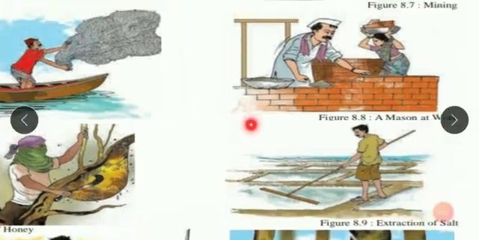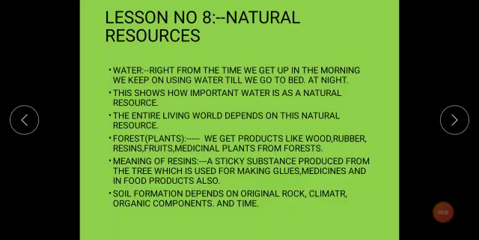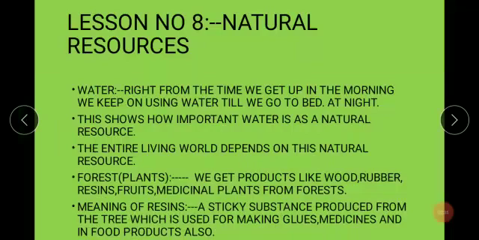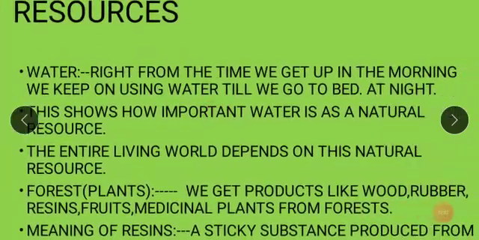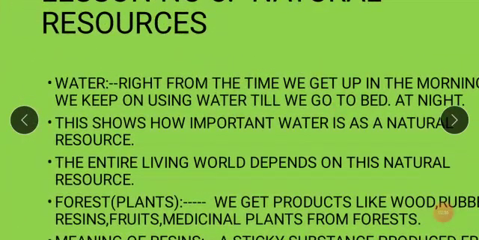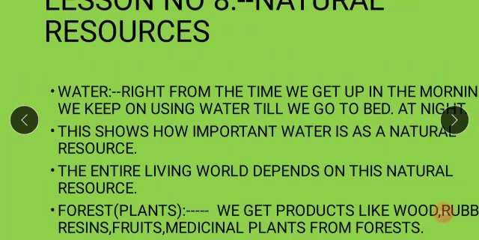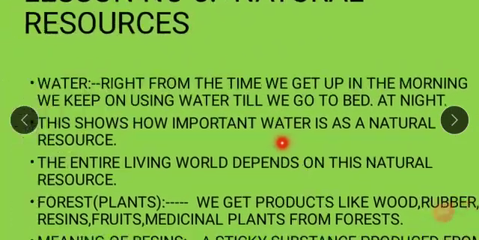We are dependent on these natural resources for our various needs. And you know very well what natural resources are. The definition we saw in the last period: the things which are available to us naturally around us, which we use, are said to be natural resources, like water. Right from the time we get up in the morning till we go to bed at night, we keep on using water. Right from drinking, bathing, cooking, washing animals, washing other things, even for farming, we need water for everything. This shows how important water is as a natural resource.